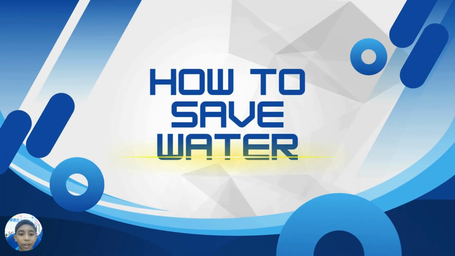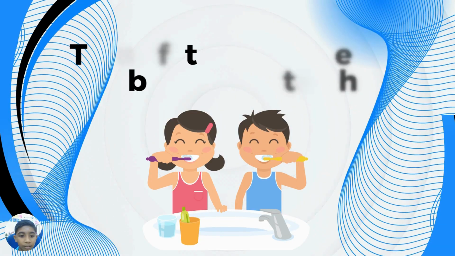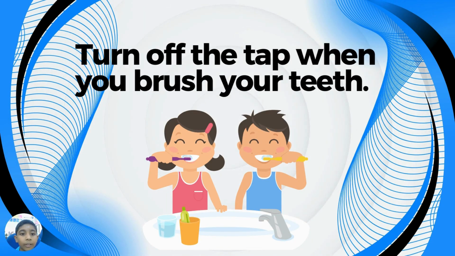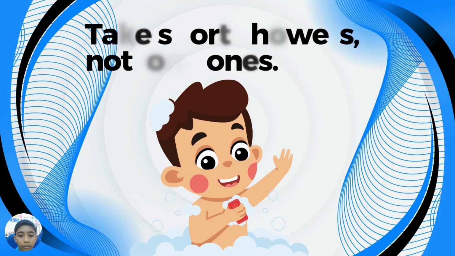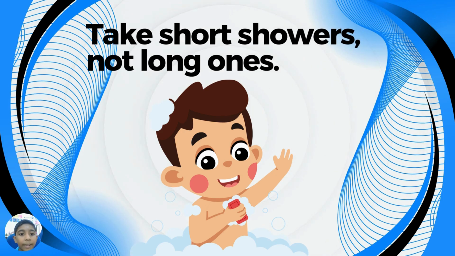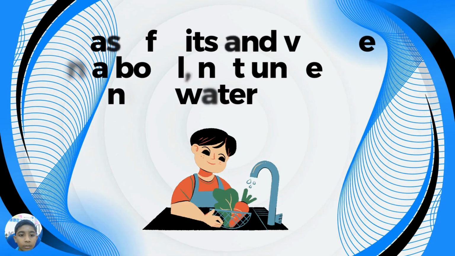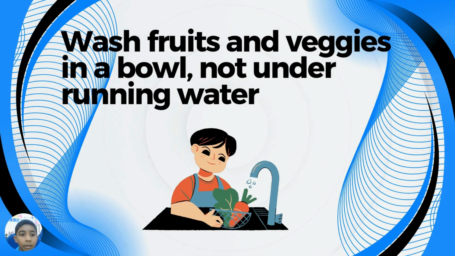How to save water? Turn off the tap when you brush your teeth. Take short showers, not long ones. Wash fruits and veggies in a bowl, not under running water.